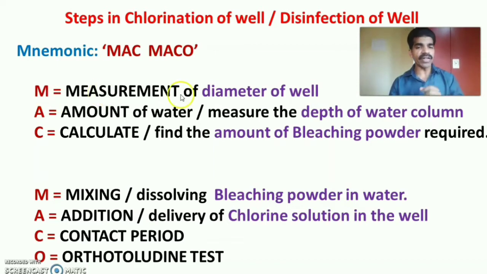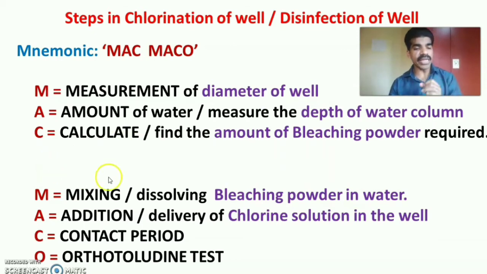The M stands for measurement of the diameter of the well. A stands for amount of water, that is, measure the depth of the water column in the well to find out the amount of water in the well. The C stands for calculate the amount of bleaching powder required for the chlorination.